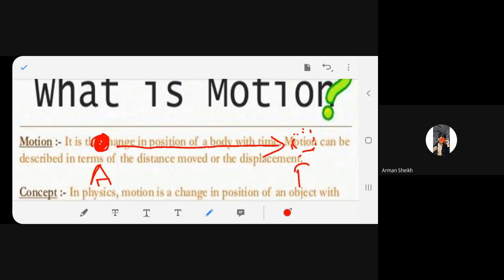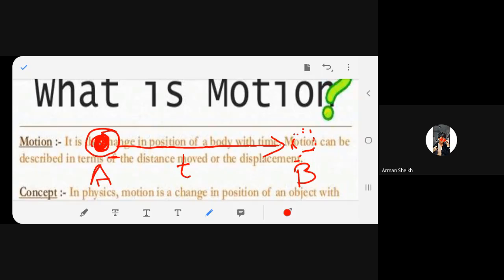So, this is the A position, and this is the B position. And it has taken the time T for it to move from here to here. You understand? So, what I will say is that this body was in motion and it left A and reached B. And it took the time T for changing the position.